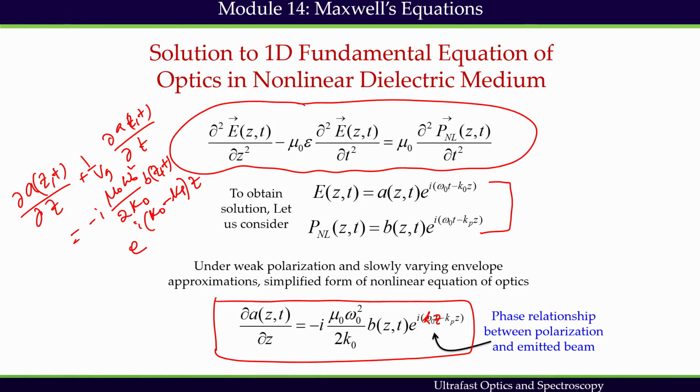Then what we will do is that we will turn off this time dependent part and we will just look at the space dependent component.